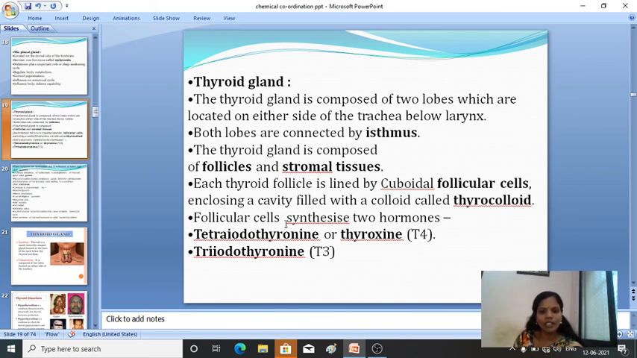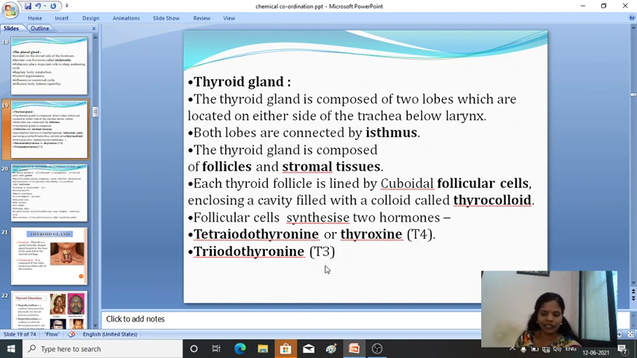Then the follicular cells synthesize two hormones. The thyroid gland synthesizes two hormones known as T4 and T3: tetraiodothyronine, also known as thyroxine, and triiodothyronine, T3. These are the two hormones secreted by the thyroid gland. One is tetraiodothyronine, also known as thyroxine, commonly called T4.